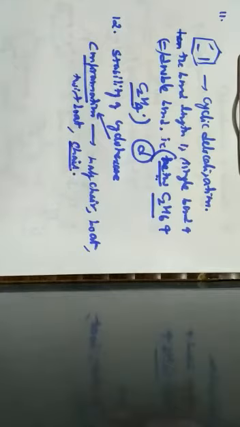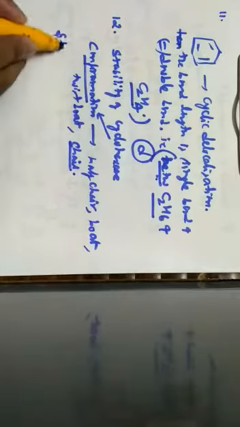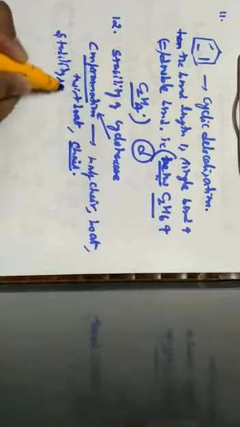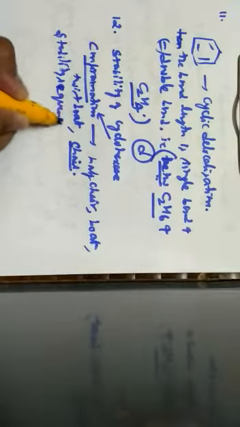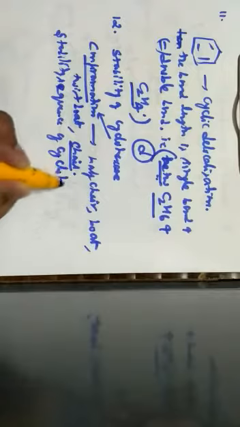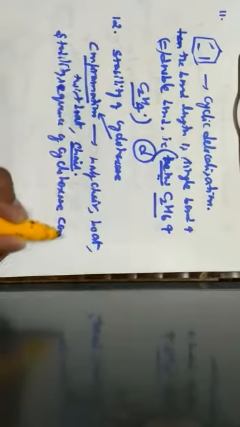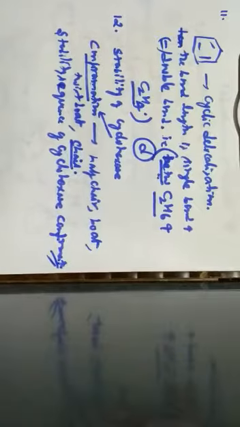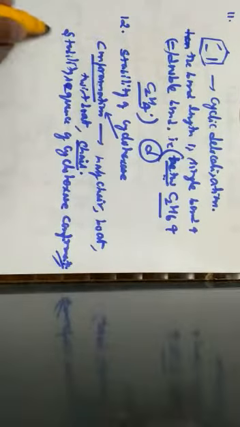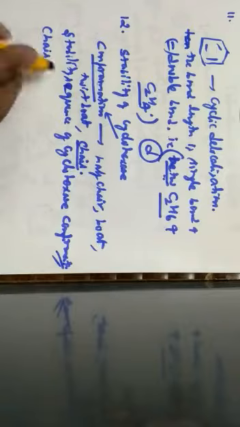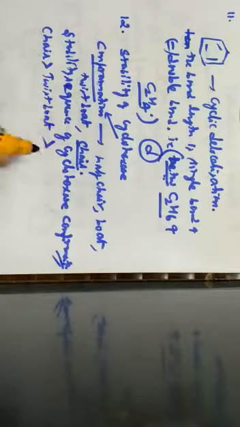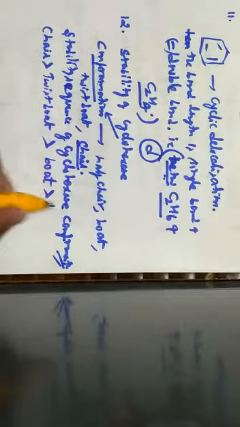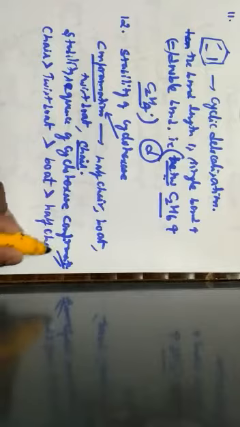So when we write the stabilities of this cyclohexane, the stability sequence of cyclohexane conformations follows the order, that is, chair form is more stable than twist boat form. This twist boat form is more stable than boat form, and the boat form is more stable than half chair form.